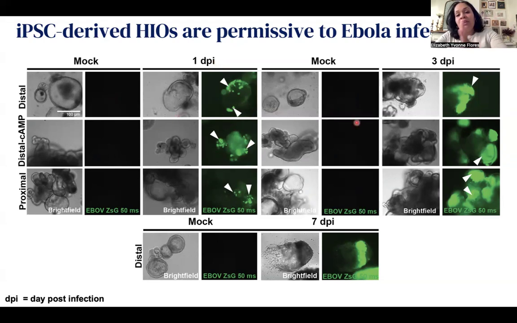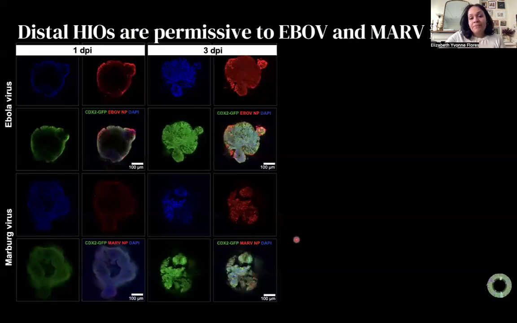And as we progress through the infection at day 3, now we see evident viral spread. And by day 7, and I recognize that I'm only showing you distal organoids, there is collapse of that spheroid, obliteration of that organoid, and evident cell death. So now we have a time course where we're able to see time points that reflect what occurs in either Ebola or Marburg virus induced or inflicted patients.